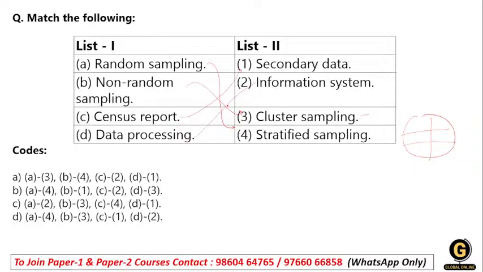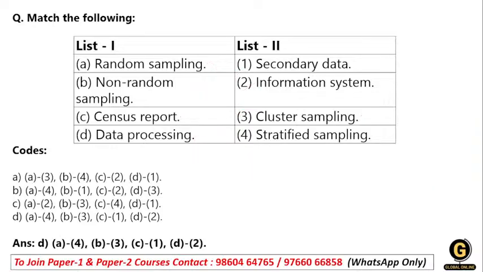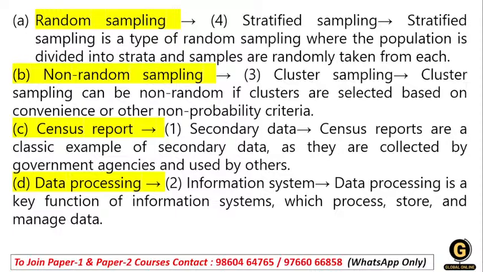Census reports are the classic example of secondary data, as they are collected by a government agency and used by others. It is secondary data. Now what about data processing? Data processing is actually an information system which processes, stores, and manages the data. Data processing is to manage and store data. So option number D will be the right answer.